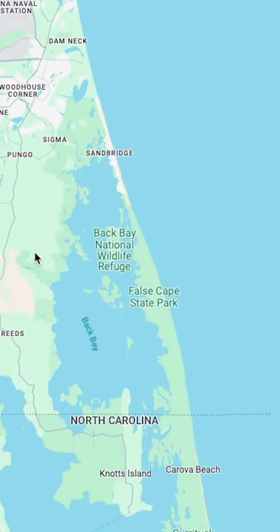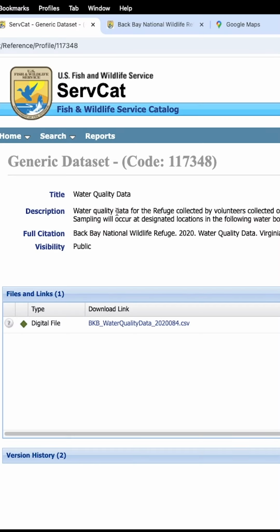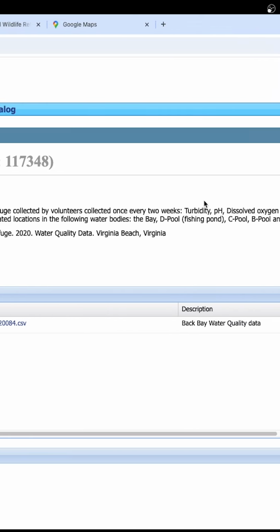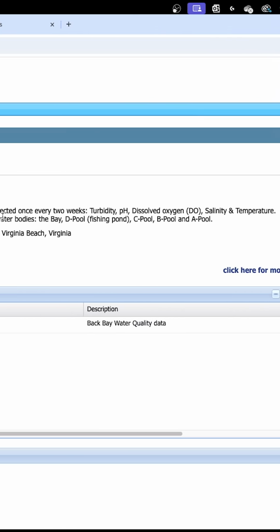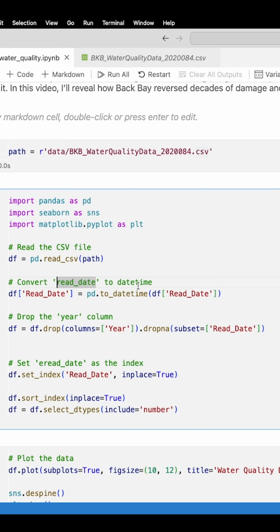There was an area of land in Virginia called Back Bay that was almost at the brink of disaster, and I came across this data set here, the water quality data for the refuge collected by volunteers, collected once every 2 weeks. And we have turbidity, pH, dissolved oxygen, salinity, and temperature. We're going to download this data set, and then I'm going to begin doing some data cleanup.